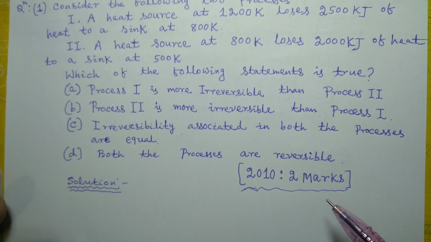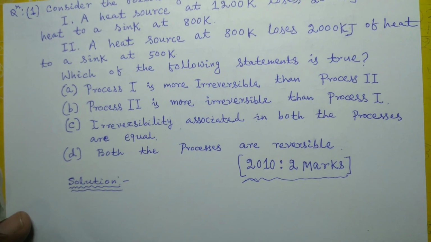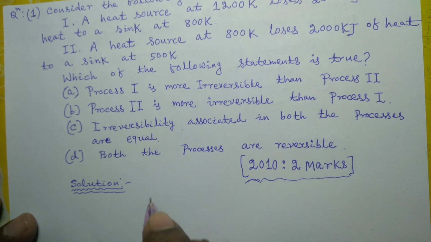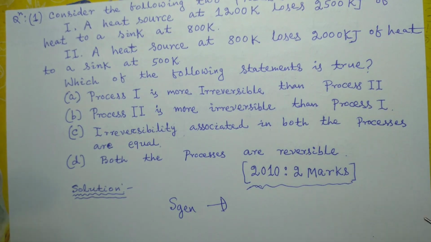So, irreversibility of a process is decided by a path function which is entropy generation. The more the entropy generation in a process, the more irreversible the process is.